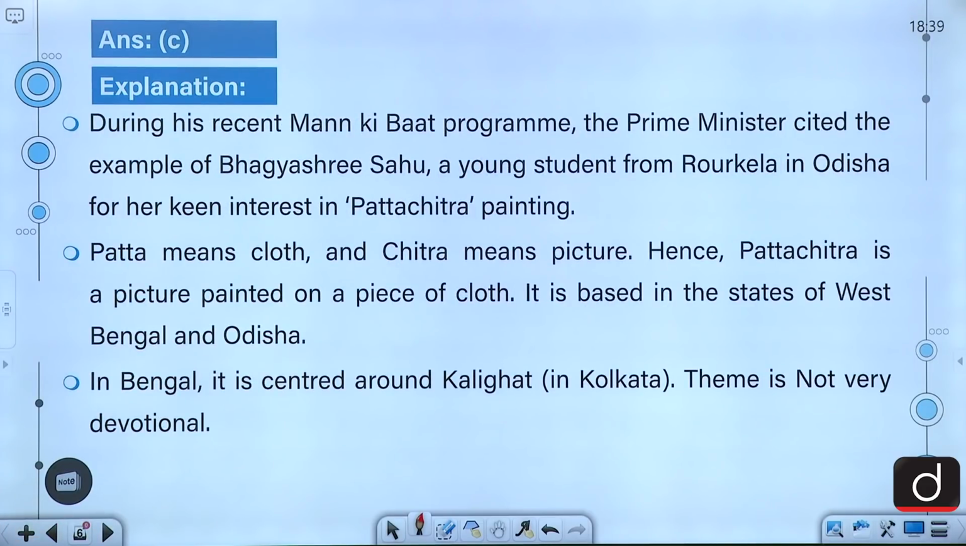During his recent Mann Ki Baat program, the Prime Minister cited the example of Bhagyashree Sahu, who is a young student from Rourkela in Odisha, for her keen interest in Pattachitra painting. Patta means cloth and Chitra means picture. Hence, Pattachitra is a picture painted on a piece of cloth. It is based in the states of West Bengal and Odisha as well. In Bengal, it is centered around Kali Ghat, that's in Kolkata. Theme is not very devotional.